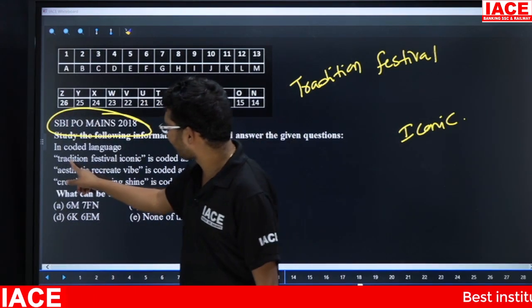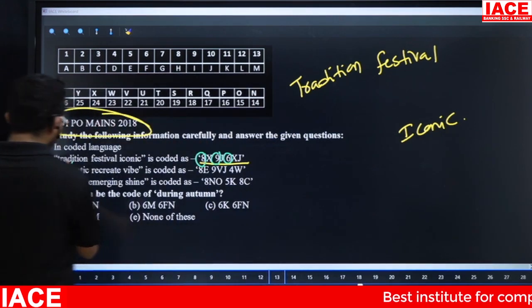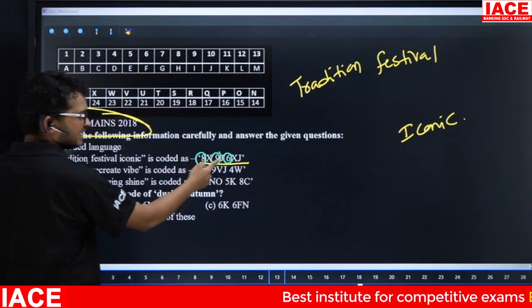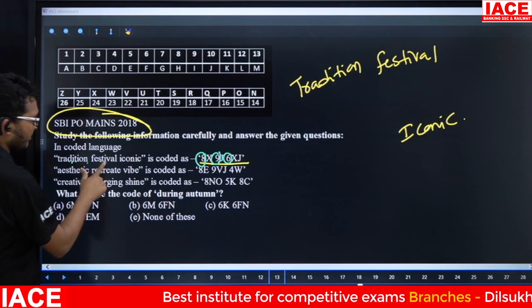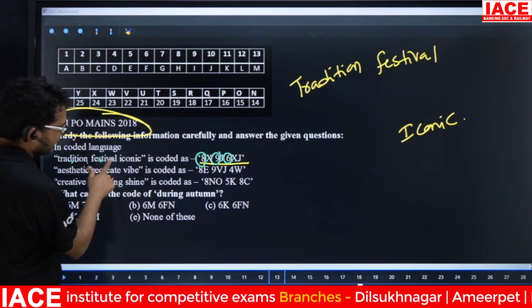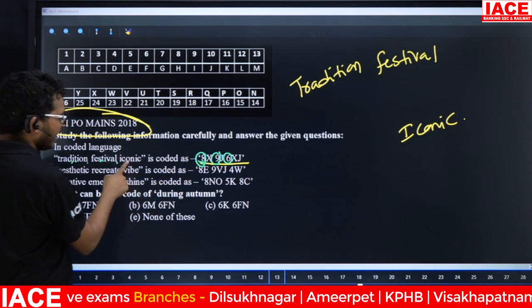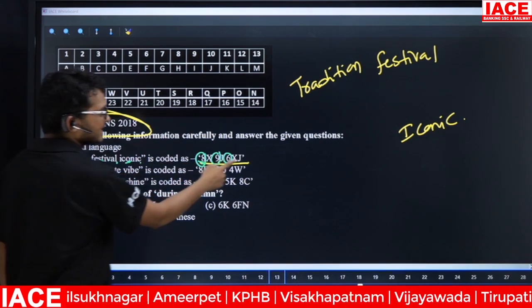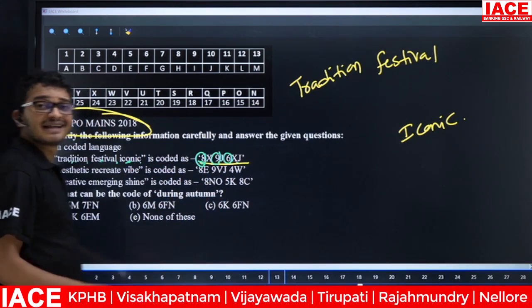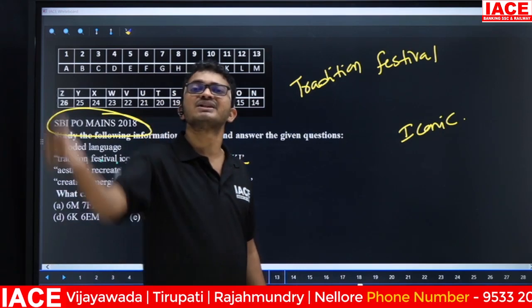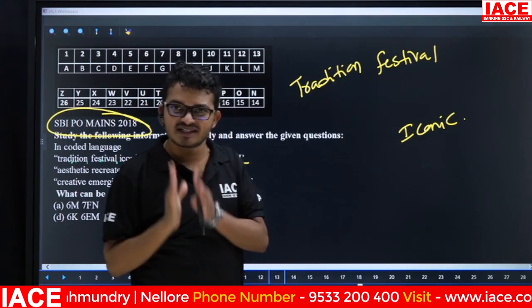Friends, here tradition has how many letters in total? Here tradition has 9 letters. Yes, here 9 is there. Festival has 8 letters. 8 is also there. Next, iconic has how many letters here? 6. That means 6 is also there. Yes. That means the logic for number is what? Number of letters in the given word.